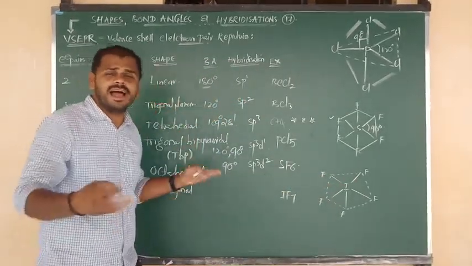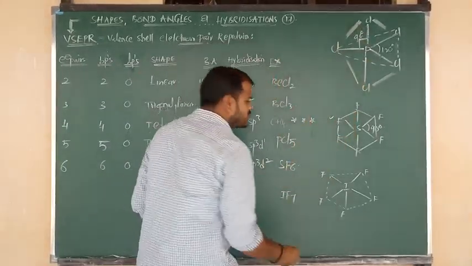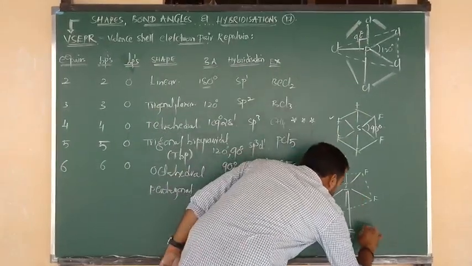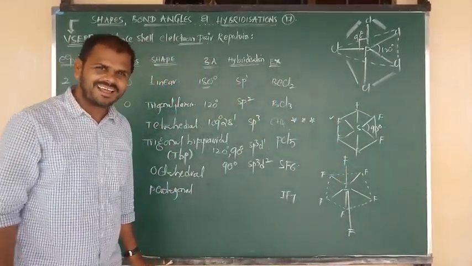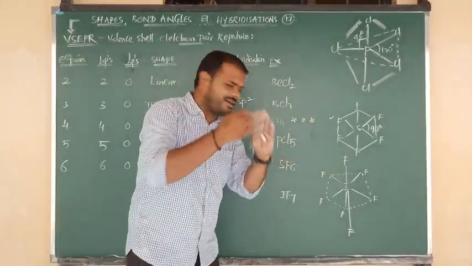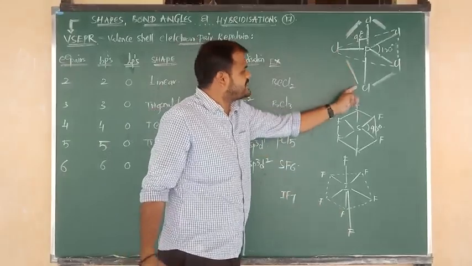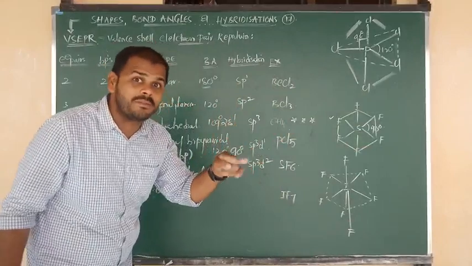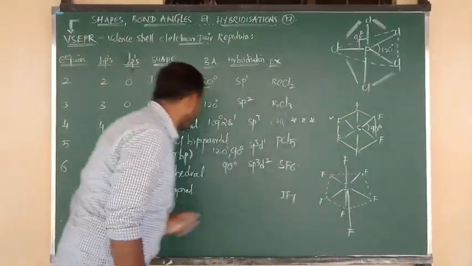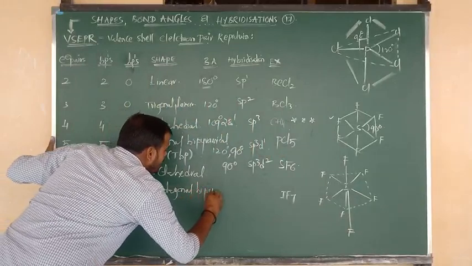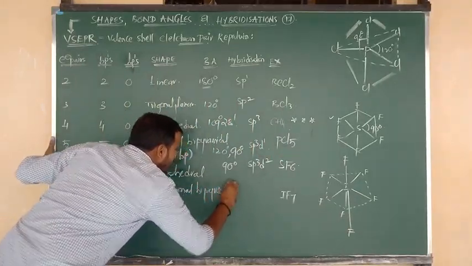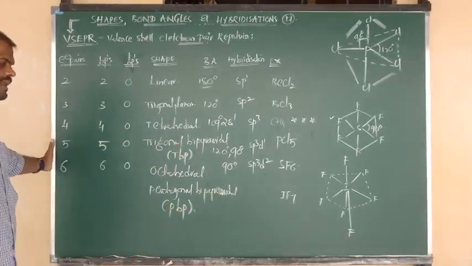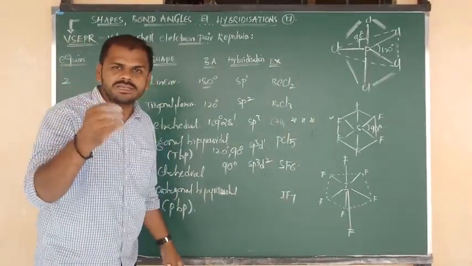The remaining 2 fluorines: again the same thing as before. One fluorine is axial above the plane, and one more fluorine is axial below the plane. The above fluorine forms a pyramid, and the below fluorine also forms a pyramid. So the middle form is pentagonal, with one pyramid above the plane and one below the plane. So it is pentagonal bipyramidal, shortly known as PBP, pentagonal bipyramidal geometry.